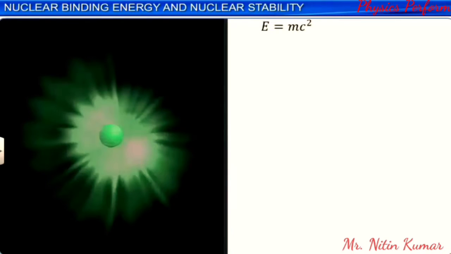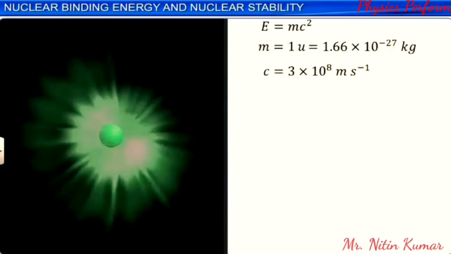Substituting mass m as 1 amu, which is equal to 1.66 × 10^-27 kilogram, and speed of light c equal to 3 × 10^8 meter per second, and simplifying, we get E equal to 1.4924 × 10^-10 joule,